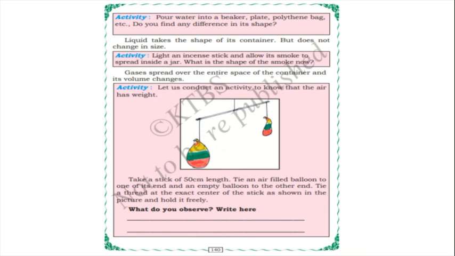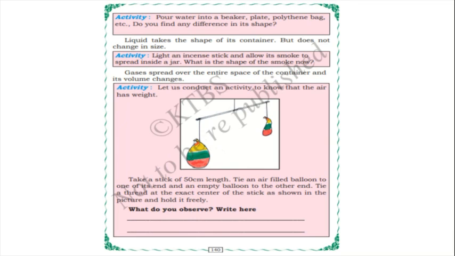Okay, yes. And one more activity: light an incense stick and allow smoke to spread inside a jar. What is the shape of the smoke now? So you can do and observe this, children. And next, gases spread over the entire space of the container and its volume changes. So let us do this activity and we'll confirm.